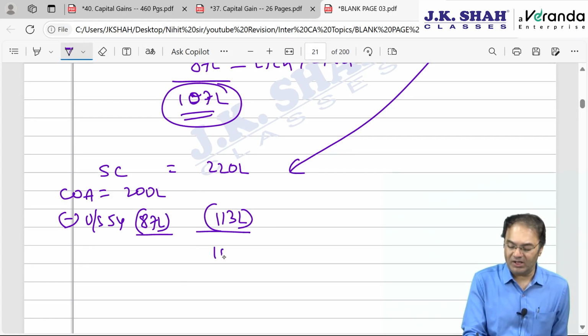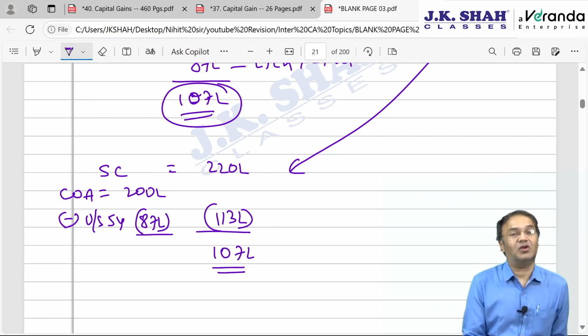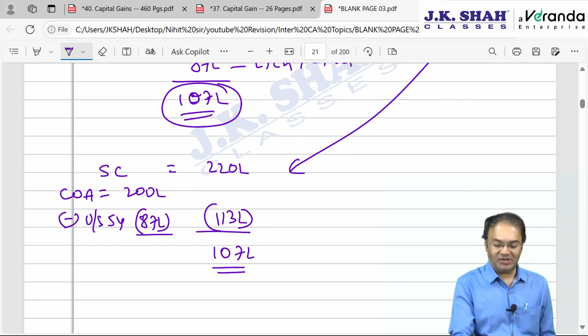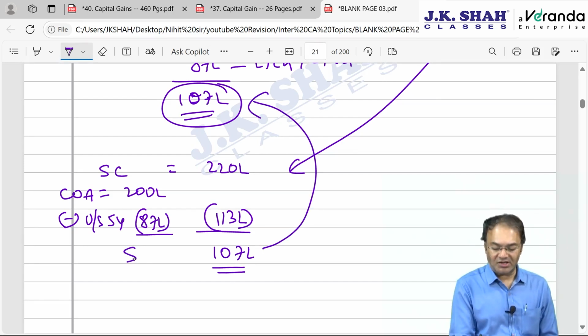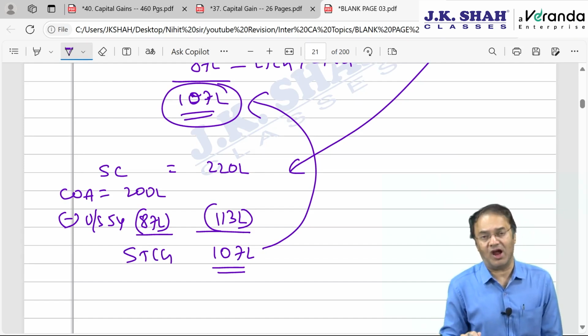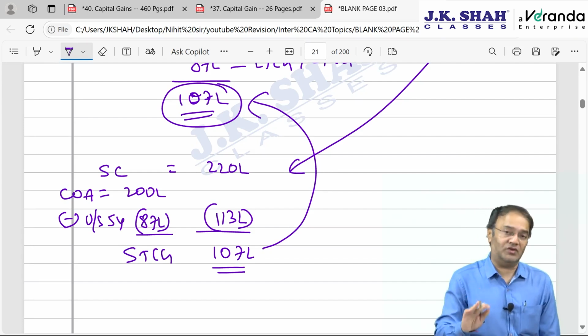And accordingly, there will be capital gain of 107. This is called the indirect way. The answer will be the same, 107. But what will happen is, here the entire 107 will become short term capital gain if the given asset is short term. Second asset which was recently acquired for claiming exemption, if that asset is sold